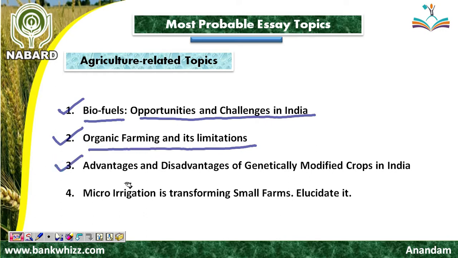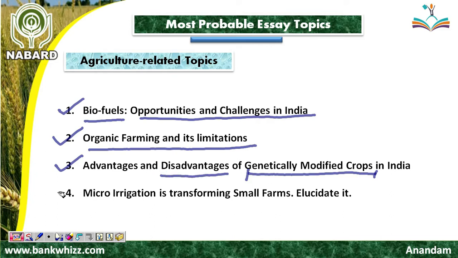Friend, the third essay topic is advantages and disadvantages of genetically modified crops. Friend, these are the crops which have a very good resistance to diseases, and these crops yield more grains, and so because of these crops, India is able to feed its large population. So it has a lot of advantages, but along with the advantages, such crops have disadvantages as well.